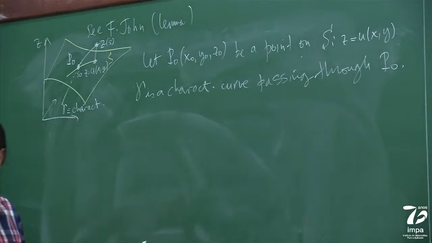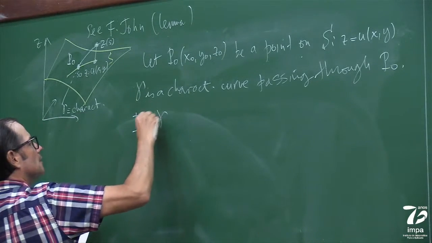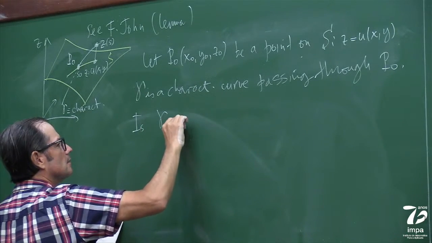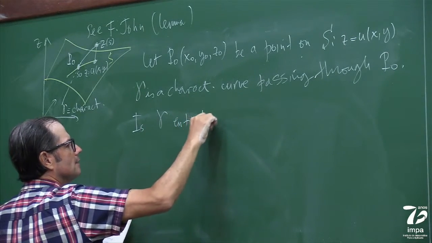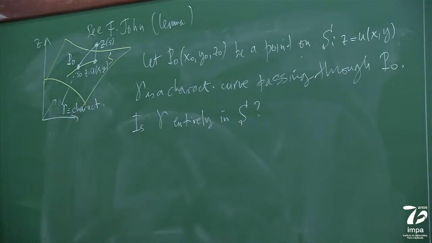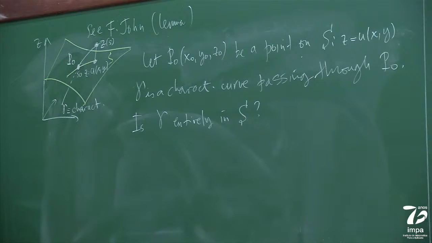So I'm going to write it as a question, slightly different from what's written in Fritz John: is gamma entirely in S, right? In the lemma, I think Fritz John says, prove that gamma is actually in S, meaning it cannot cut through the integral surface, right?